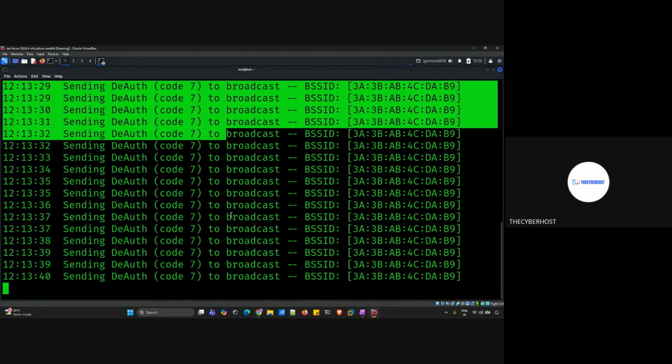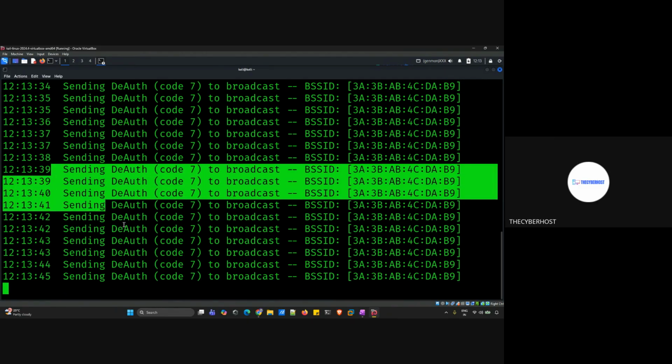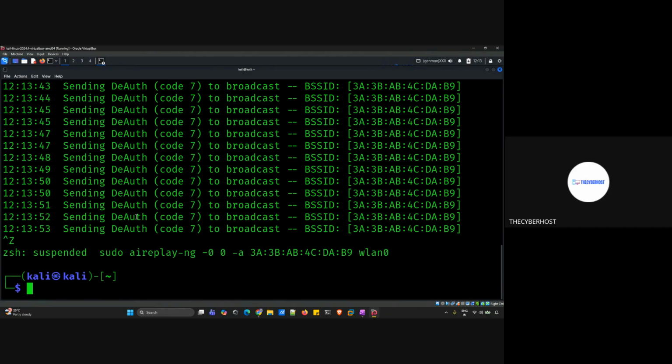You can try it on your neighbor's or your own Wi-Fi and you will get the idea. So this is how this type of attack works. See, n number of packets are being sent. Clear? Let's do one thing: let's send it to my own network. So I want to do the same thing on my network.